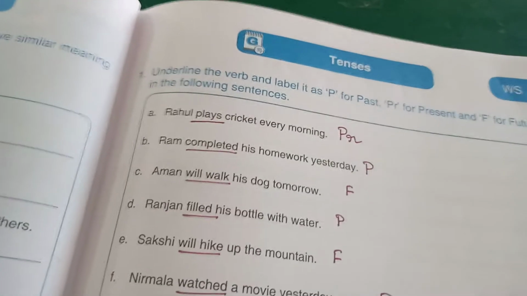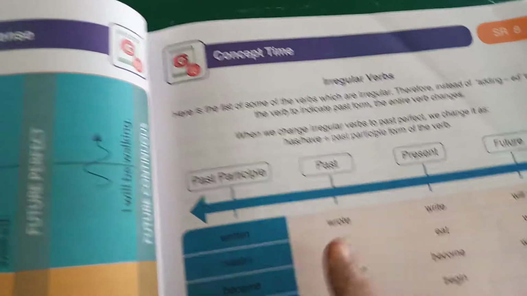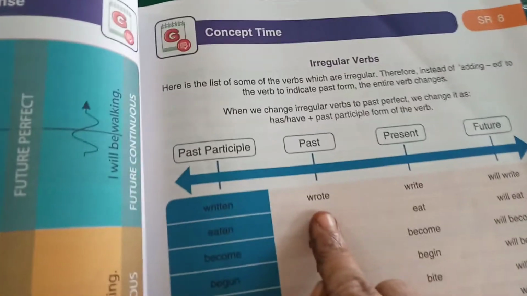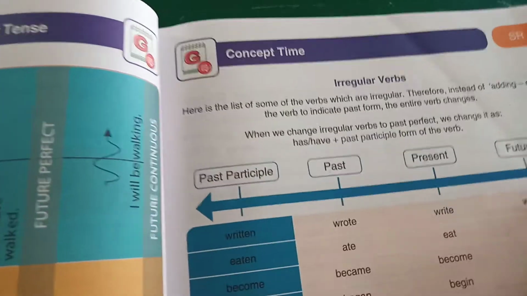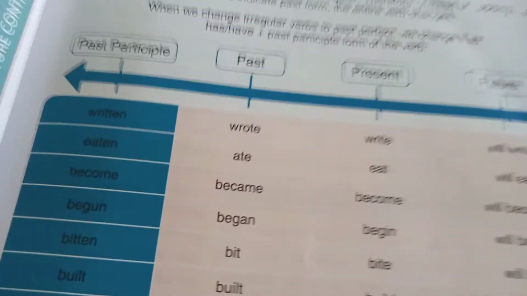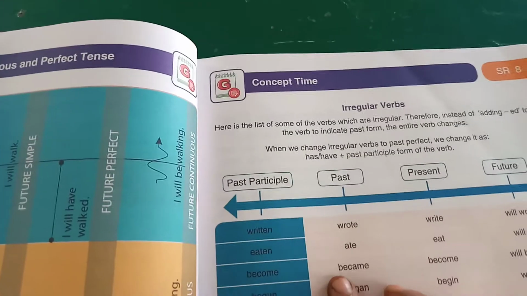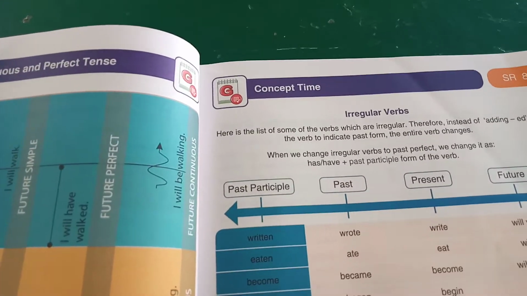What is the grammar part we have to see? Yes, tenses. The main three basic tenses are past, present, future. Past is something that has happened already. When you say future, you use will write, will read, will become, like that. Past tense is wrote, ate, became, began, bid, built, drew, like that. These are all past tense.